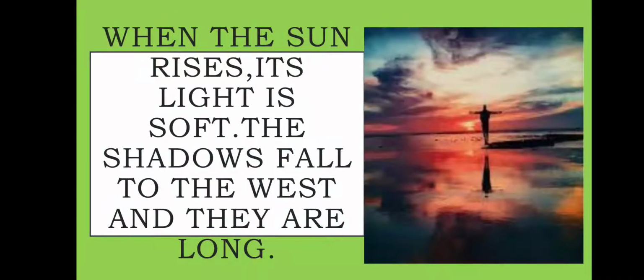When the sun rises, see the changes in the sky to the east, and the light is soft. Sunlight is soft. The shadow falls to the west. Here the shadow is falling. Sun is rising in the east and the shadow is falling here, and the shadows are long.